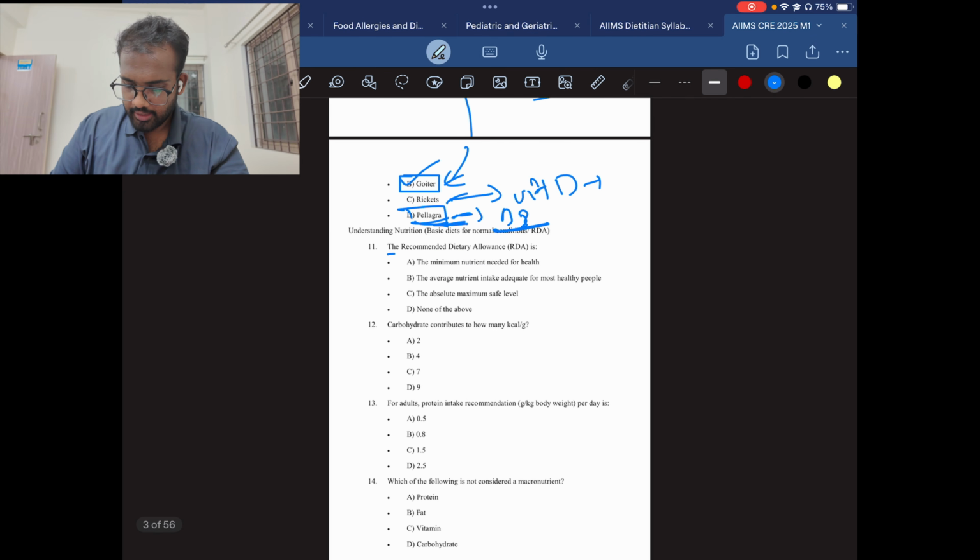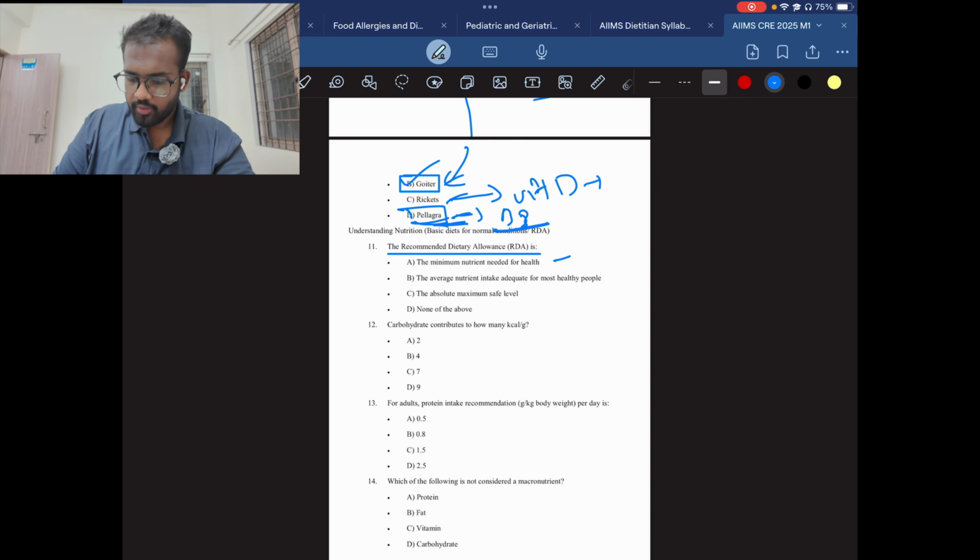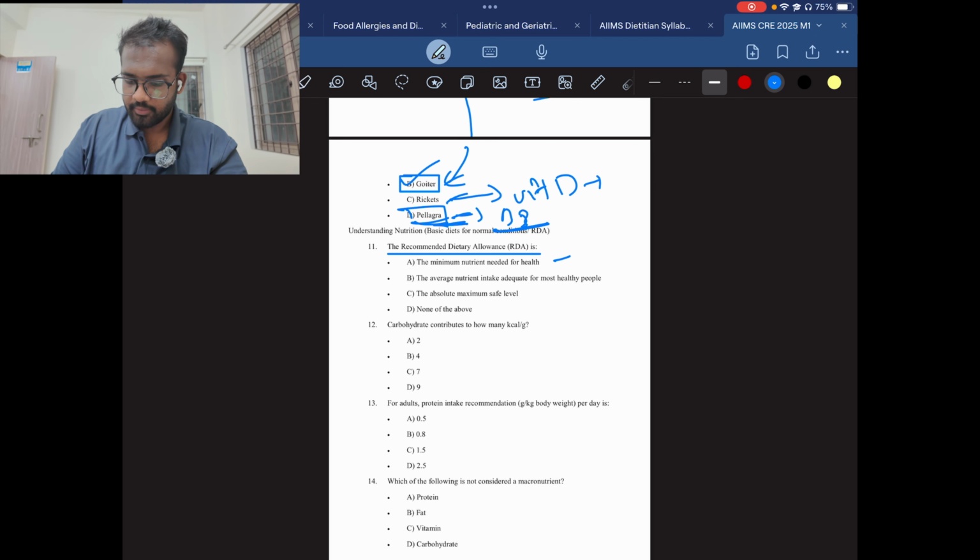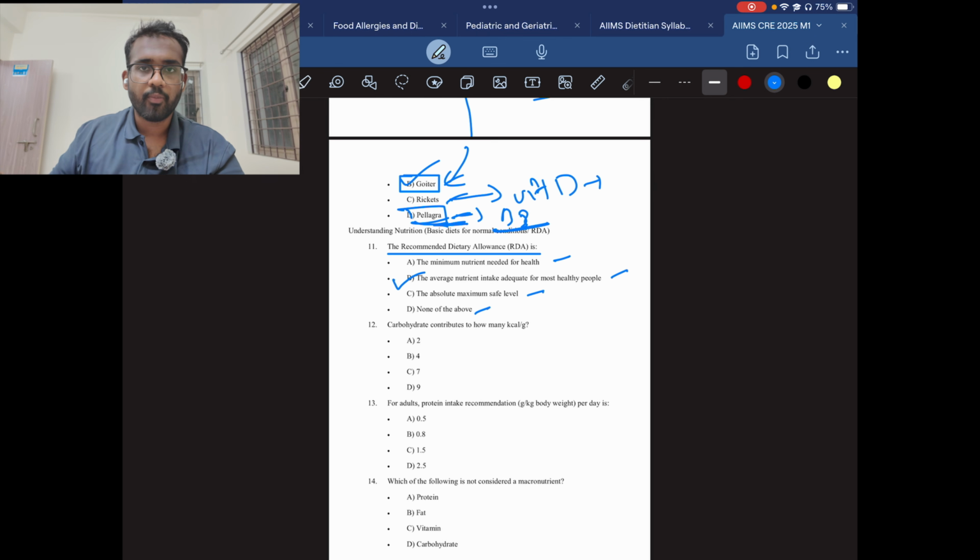So next question, the recommended dietary allowance is: the minimum nutrient needs for health, the average nutrient intake adequate for most healthy people, the absolute maximum safe level, none of the above. The answer will be B, the average nutrient intake for most healthy people. There is another option also, the average intake for 97 to 98% of the population. So both are correct. RDA is nothing but a set limit number that is recommended for a normal healthy individual to sustain a good healthy life.